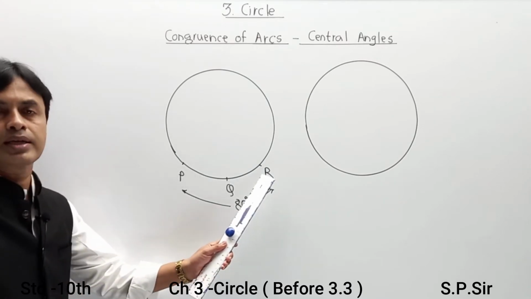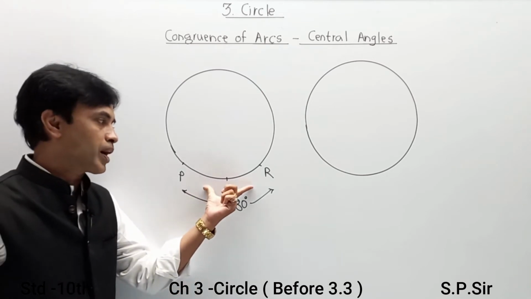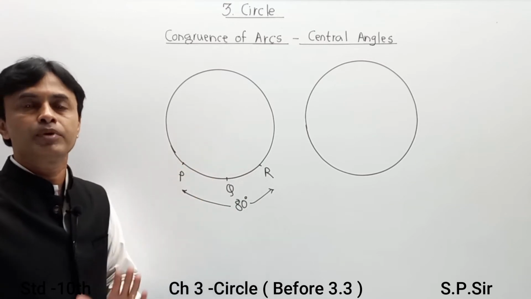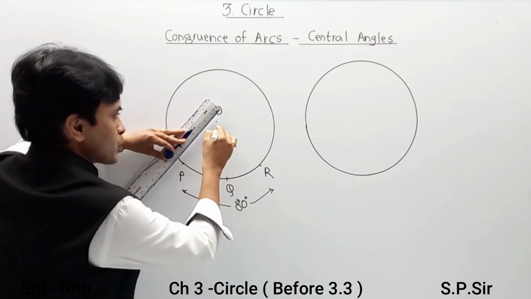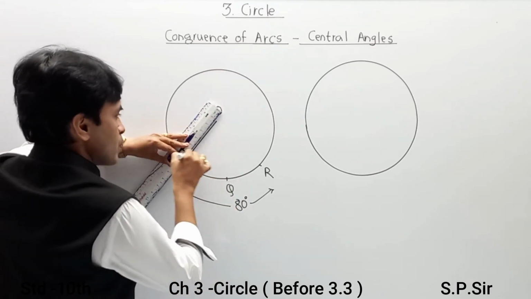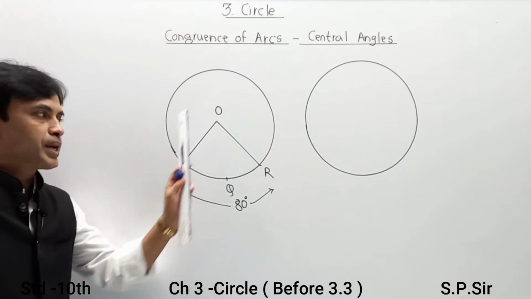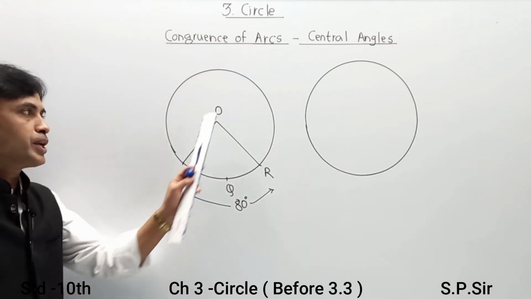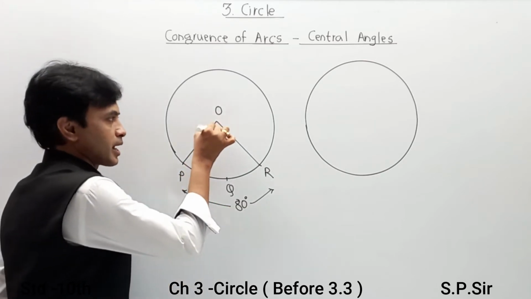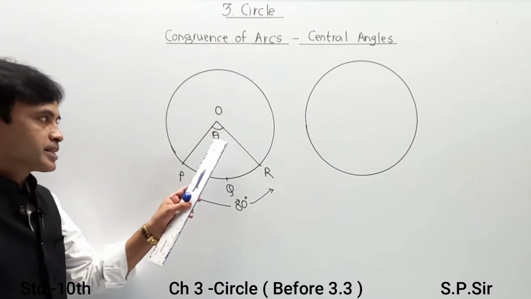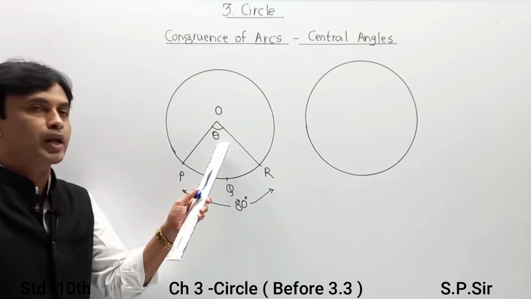If the measurement of arc PQR is 80 degrees, it directly indicates that the value of the central angle must be 80. If I take O as the center of the circle and draw two radii, OP and OR, then as OP and OR are radii, angle POR is called the central angle. Let us say its value is theta, then theta is exactly equal to 80 degrees. It means the value of the arc is equal to the value of the central angle.